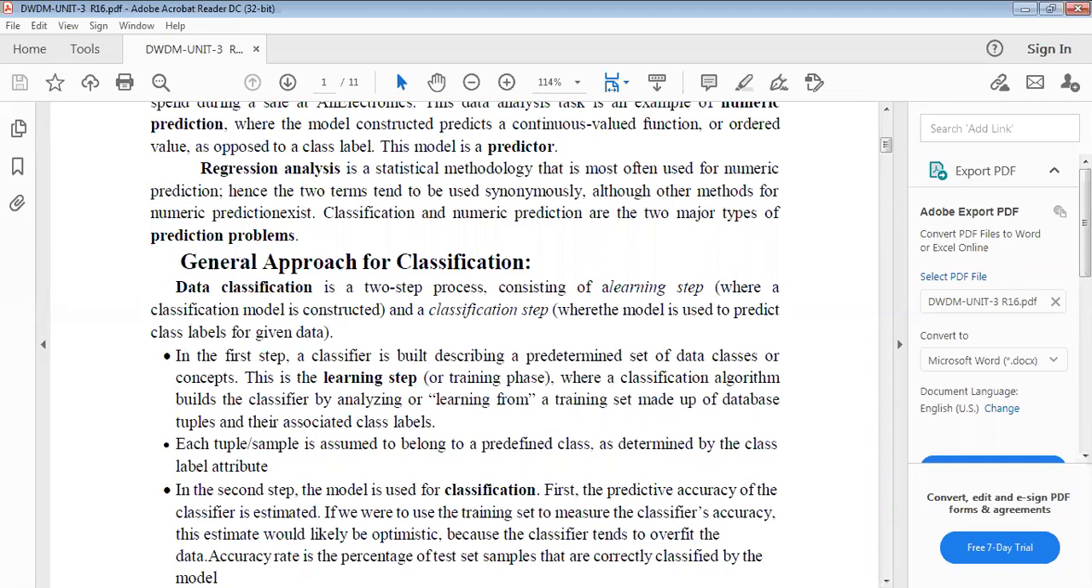In the second step, the model is used for the classification. First, the predictive accuracy of the classifier is estimated. So what is the accuracy of the classifier? We have to estimate it in the classification.